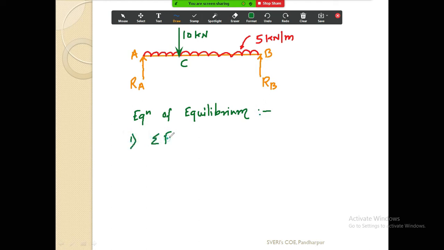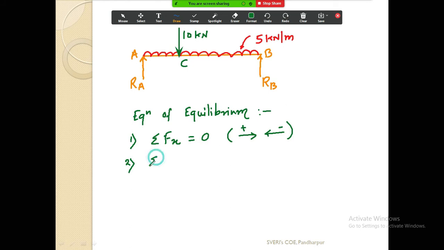Summation Fx equal to 0. What is the meaning of that? Sum of all the forces along x-axis or along x direction. It must be always 0 when the structure is in equilibrium. In this, if the force is moving towards right, we take it as plus. If it is moving towards left, we take this as minus.